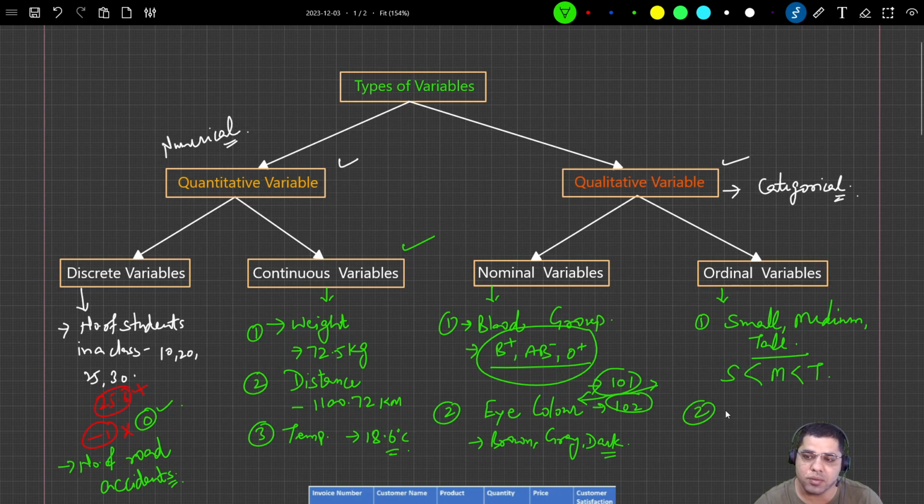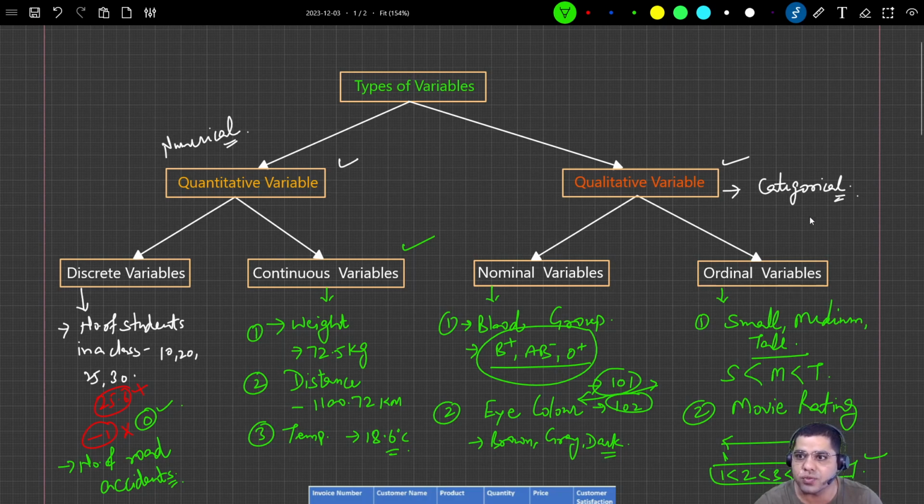In a similar way, if we take one more example, movie rating by viewers. For example, if we are rating the movie on a scale of 1 to 5, with 1 being the poorest and 5 being the best, then 1 is less than 2, is less than 3, is less than 4, is less than 5. So there is an order here, right? Those categorical variables where there is an order and the order makes sense.